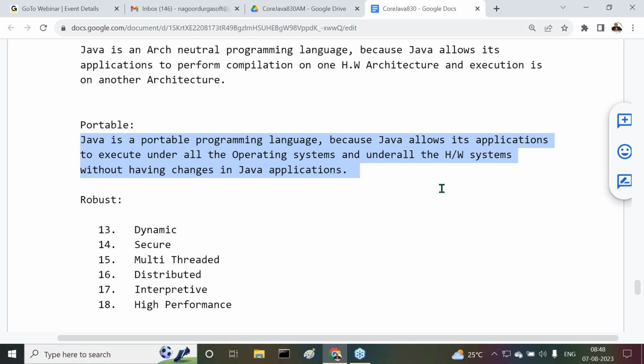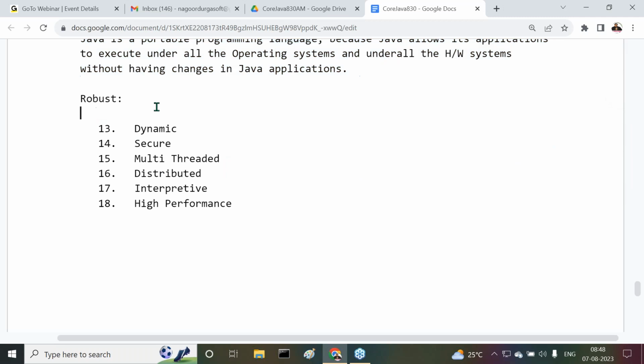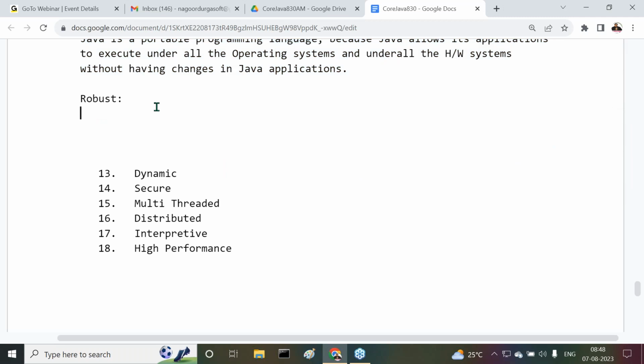The next point I am telling you is a robust programming language. Very simple to understand this. Observe carefully. Before understanding Java and its robustness, first we have to understand what a robust programming language is. What is the meaning of a robust programming language? First, we have to analyze this point. Very simple, try to understand it.